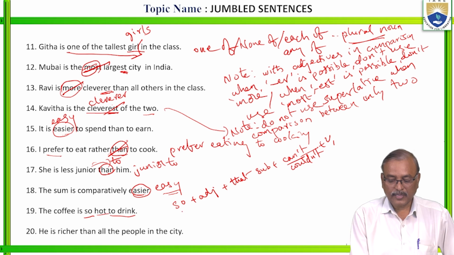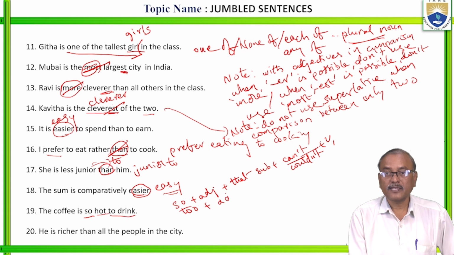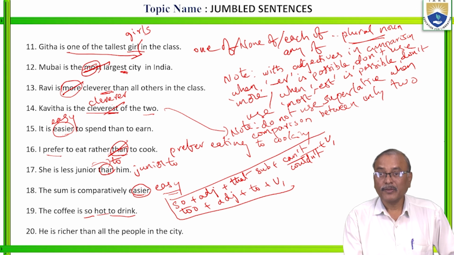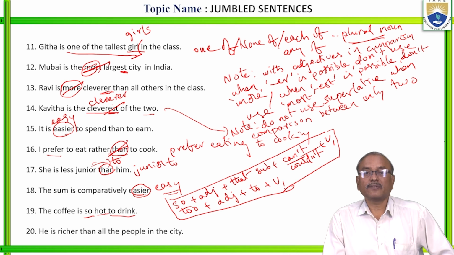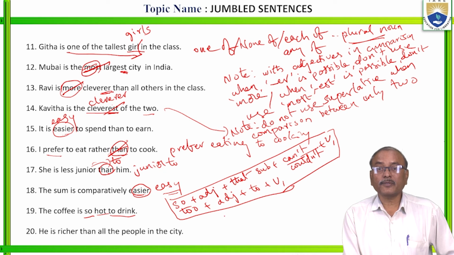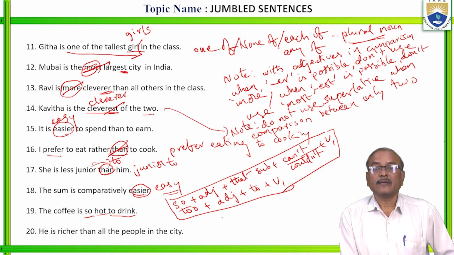Or you can go with this one, too plus adjective plus to plus V1 form. You remember these. Now try. The coffee is too hot to drink, you can say, or so hot that, okay, we cannot drink.